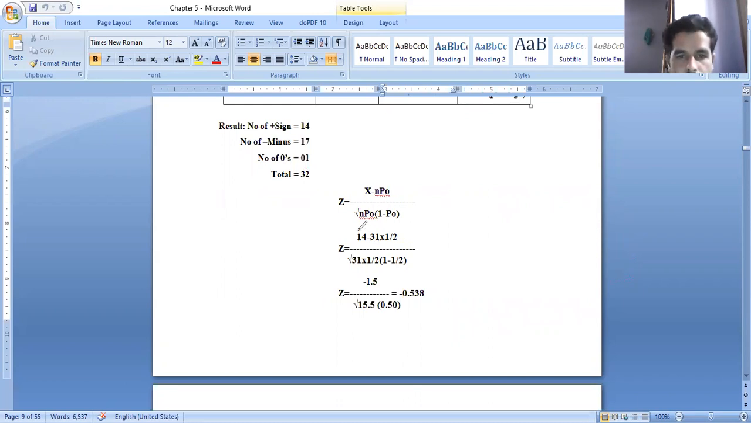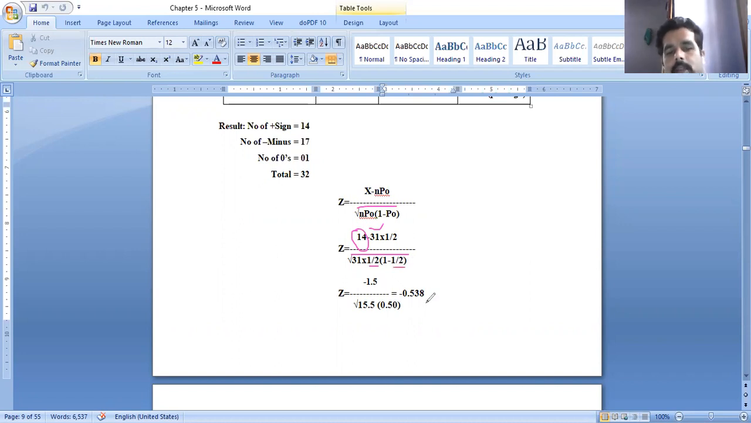Z is equal to x. In the place of x I have written 14. In the place of n, 31 is written. Then p naught is equal to 1 by 2. Then next, divided by 31 into 1 by 2 into 1 minus 1 by 2. In the place of p naught, simply we are writing 1 by 2, so that is the reason I have written 1 by 2 here. See, 1 by 2 and 1 by 2.